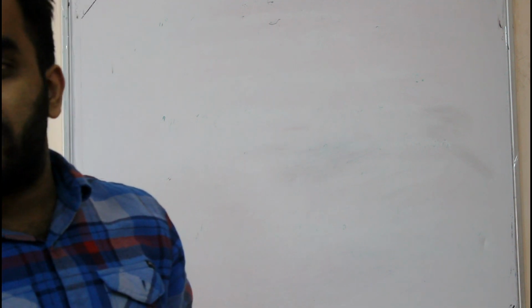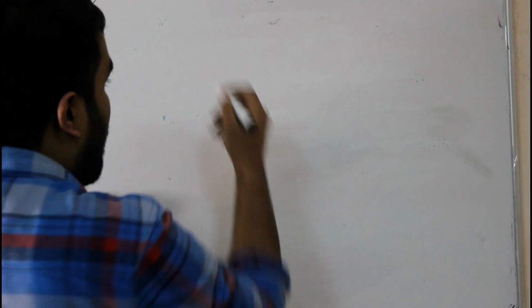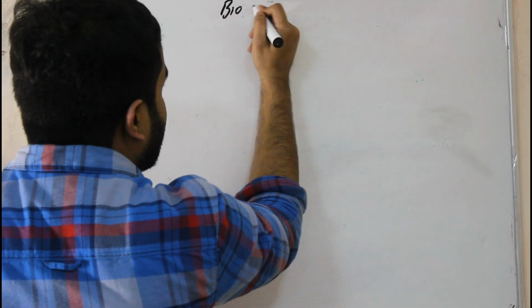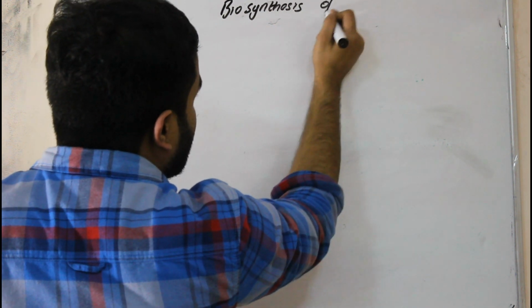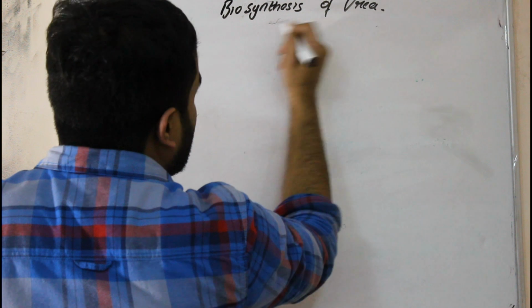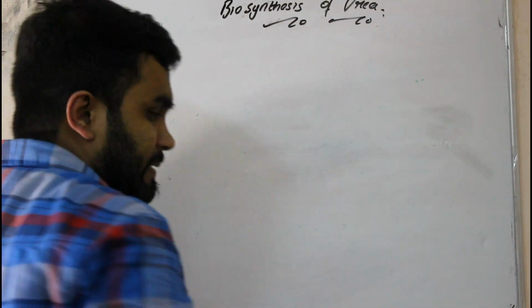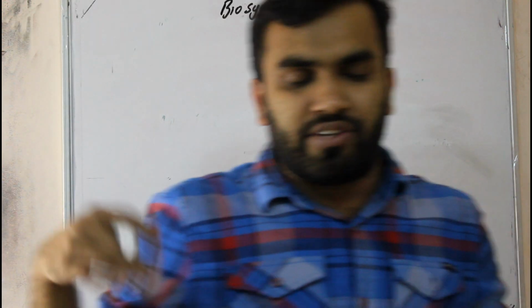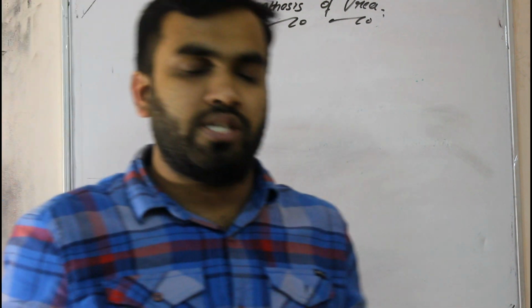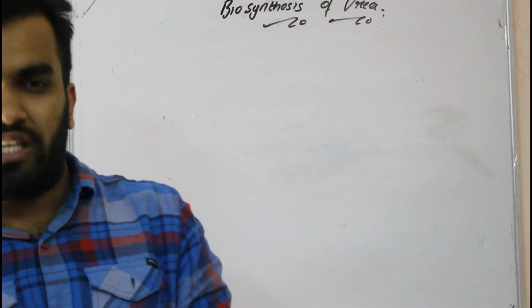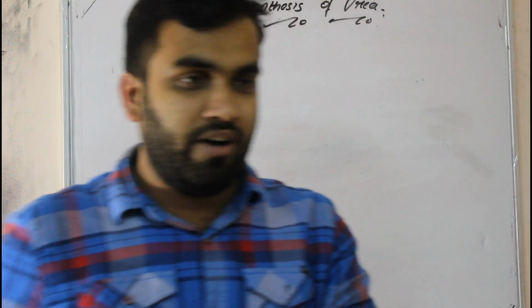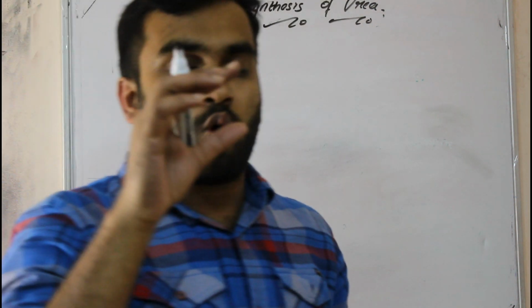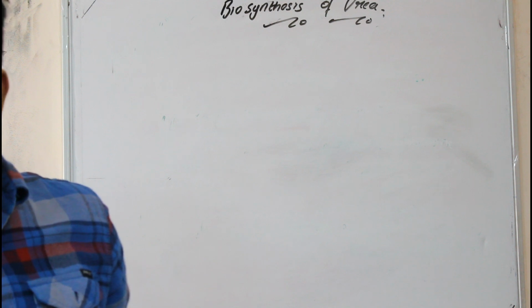So next our topic is biosynthesis of urea. What is urea, you know, right? Our body, after metabolizing carbohydrates, fats, vitamins, everything, will form what? Ammonia. This ammonia will be detoxified in our liver. So they will produce what? Less toxic urea. So it will be excreted out, right?